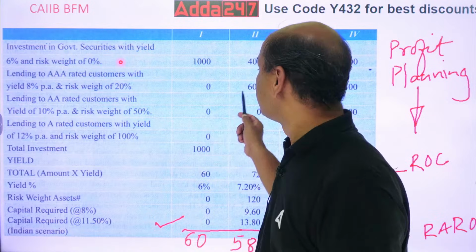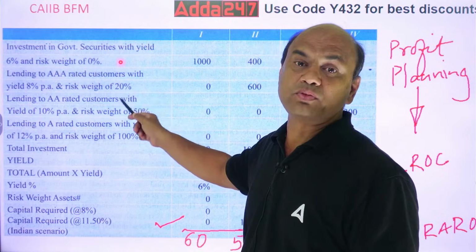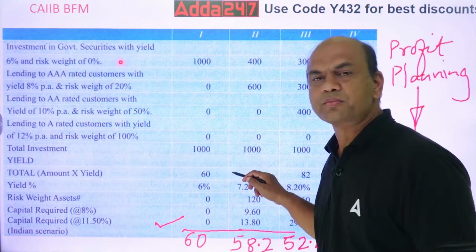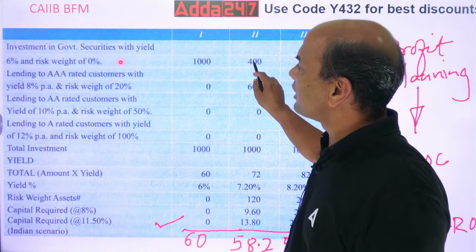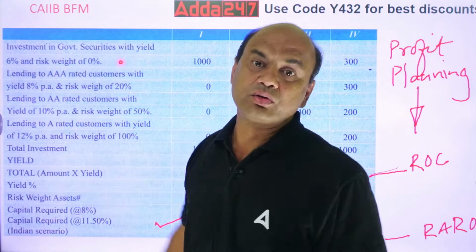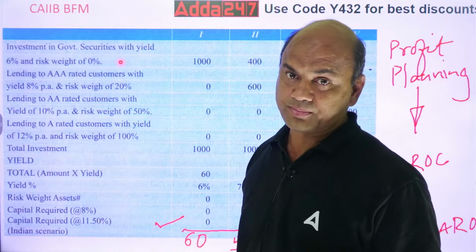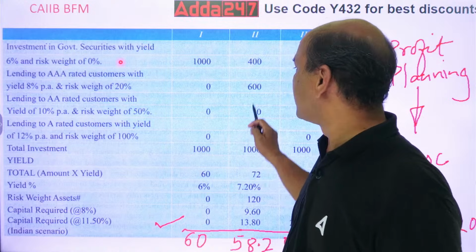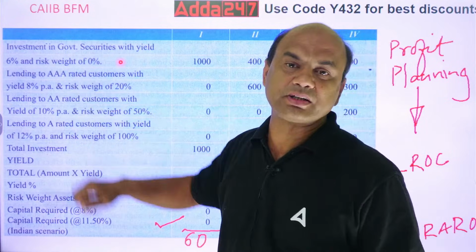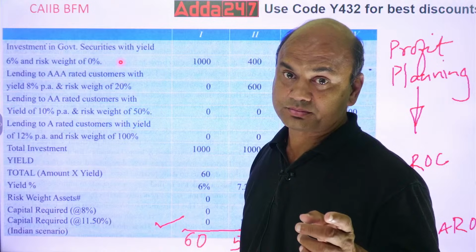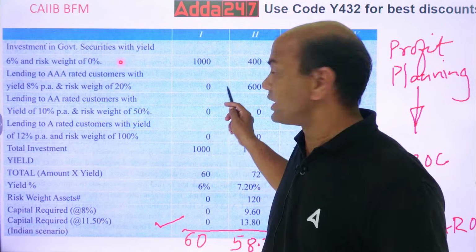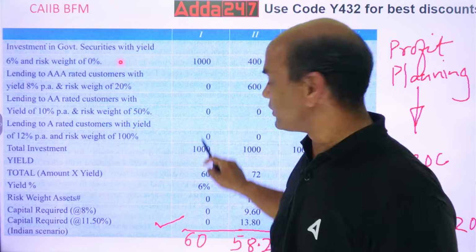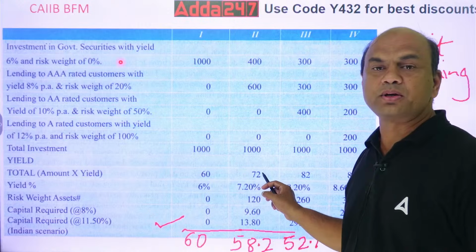So now, here we are having AAA rated, so risk is 20%. Now let's do the calculation again. What are my returns now? On 400 rupees, I will be getting 6%. So 400 into 6%, what is it? 24 rupees. And on 600 rupees, I will be getting 8%. So 8 6s are 48. Clear? 48 from this and 24 from this, total is 72. So I am getting 72 rupees.